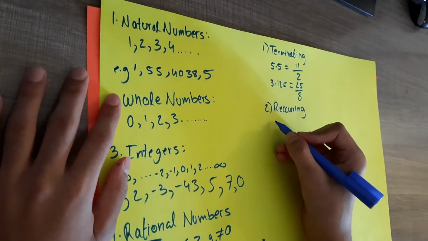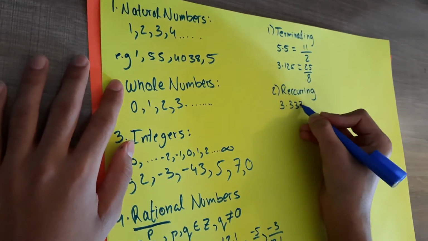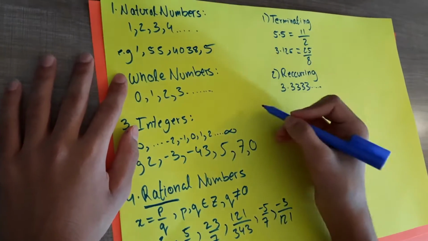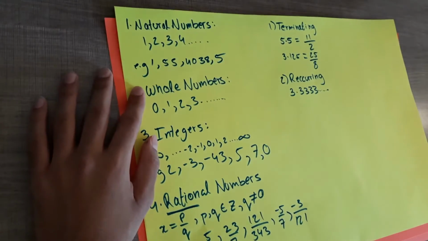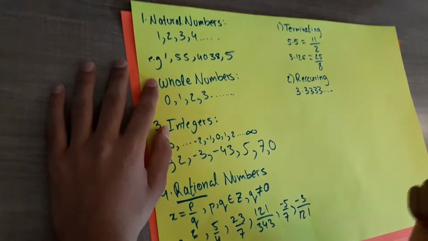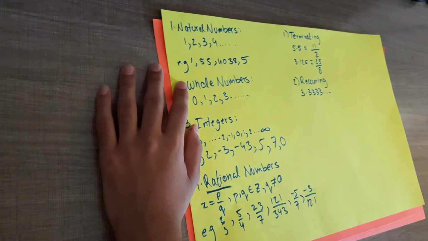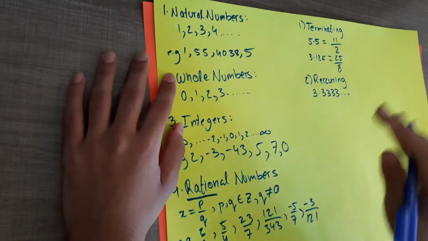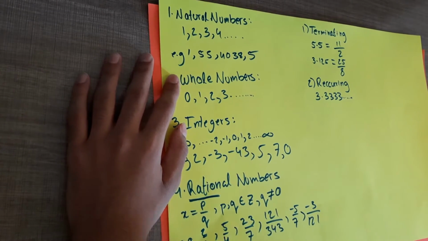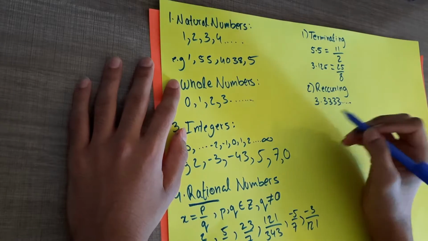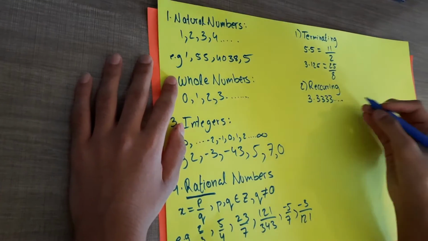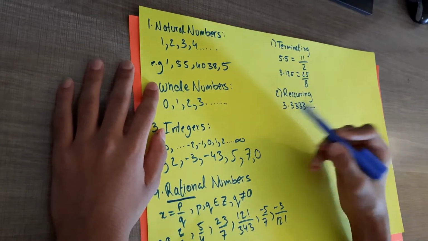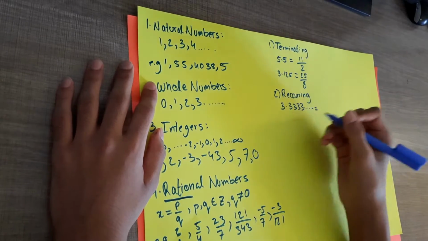So let's take a simple example. Let's say I've got 3.3333 and ongoing. So these decimal places go on forever. They don't stop, they keep on going forever. But as long as there is a discernible, consistent pattern in the decimal places, if there is a recurring pattern in the decimal places which go on to infinity, it's a rational number. So in this case, I've got 3.3333, the 3 just keeps on repeating. It's a recurring pattern. So I can say with confidence that even though this goes on to infinity, because there is a recurring pattern in the decimals, it is 100% a rational number.